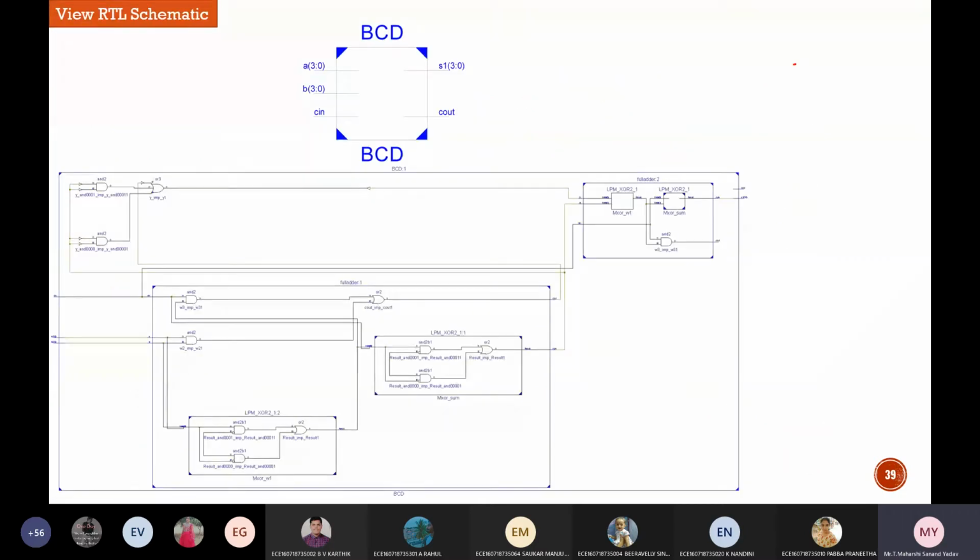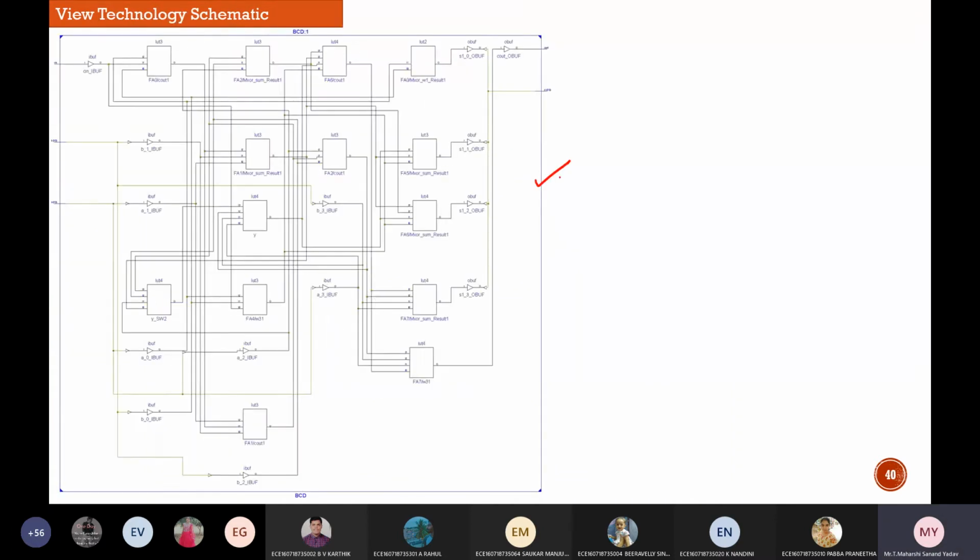Done. So this is the RTL schematic which you'll get. I've already told you how to take the printout of this. Still, if you are facing any doubts, please let me know so that I'll tell you. Because in your records, you have to do all this. If you write a code for one particular thing, you have to take the RTL schematic of this followed by the technology schematic also. This is the RTL schematic and this is the technology schematic.